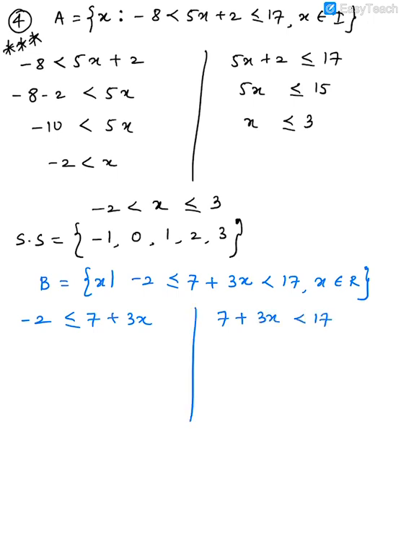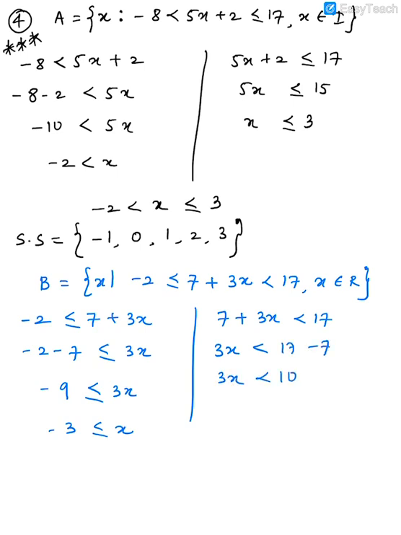So I have separated them. Now what you will get over here is minus 2 minus 7 less than or equal to 3x. Minus 9 is less than or equal to 3x. So minus 3 less than or equal to x. Here, because I want to keep x positive, I am not moving x, I am moving the other number. So I'll get 3x is less than 10. So x is less than 3 1 by 3. You'll get a mixed fraction.